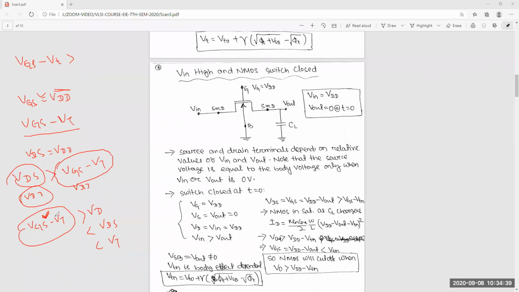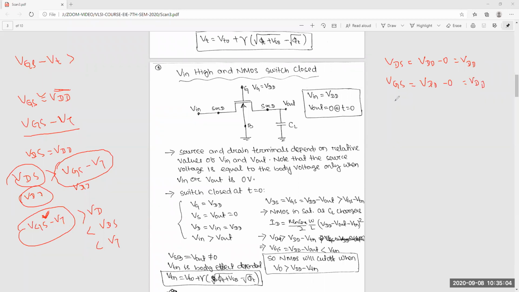Sir, I couldn't understand how VDS equals VDD. Yes, you can say VDS is equal to VDD minus 0, that is VDD. Clear? Then VGS is equal to VDD minus 0, which also equals VDD.